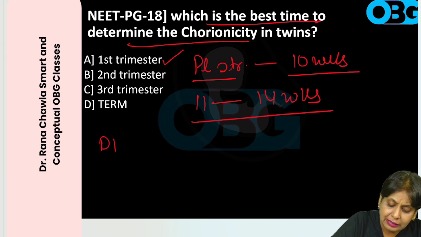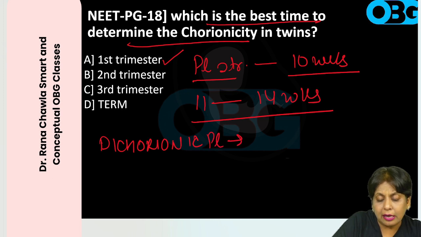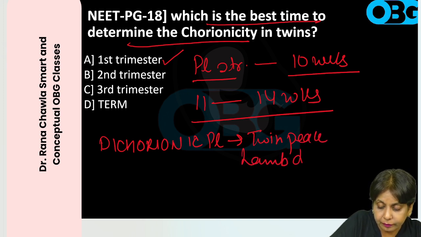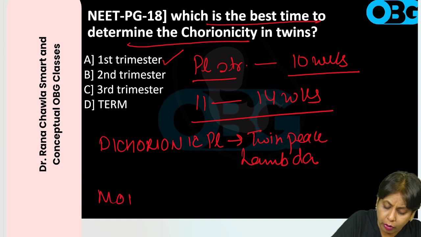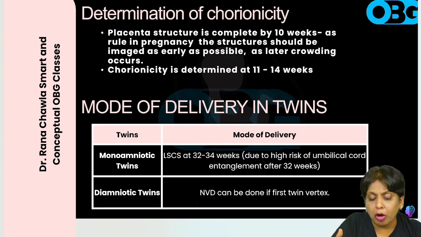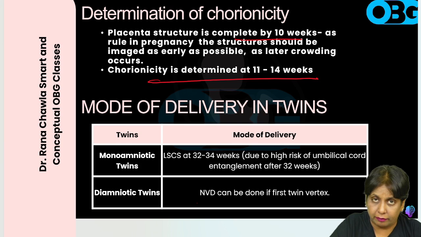Right, earliest. Once the placenta structure has been completed, we should determine the chorionicity. If the twins have a dichorionic placenta, then there will be a twin peak sign or lambda sign. Okay, and if it is monochorionic, then there will be a T sign. So the placenta structure is completed by 10 weeks, and the chorionicity is determined by 11 to 14 weeks. Now the last topic which has been asked in your exam is how to deliver the twins.